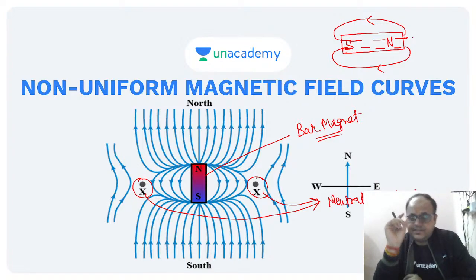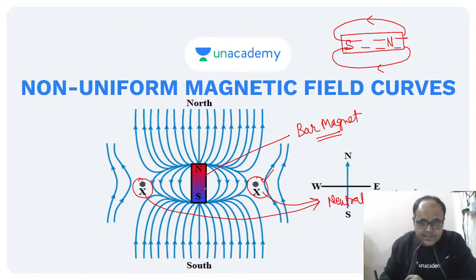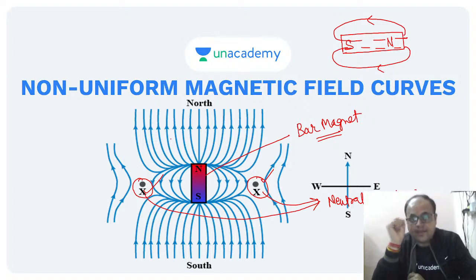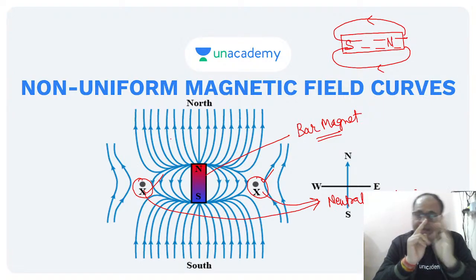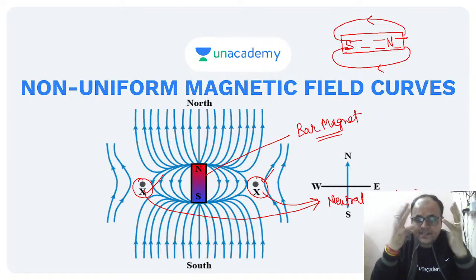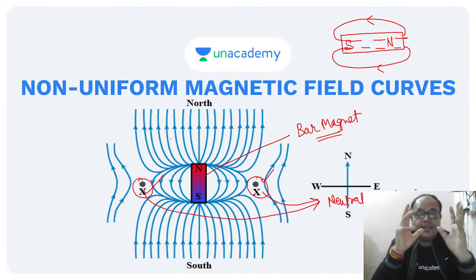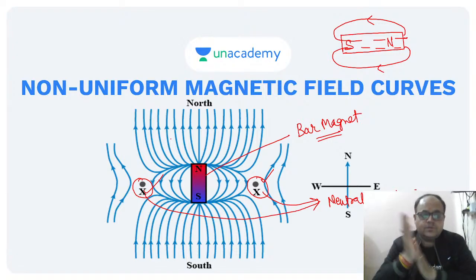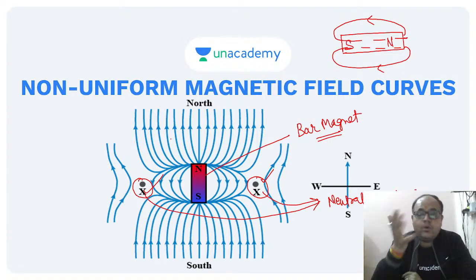So see, there is a bar magnet, it is placed somewhere, but just see that I'm saying that these are the neutral points. Now, for these neutral points to exist, the net magnetic field has to be 0. But for the net magnetic field, we need one more magnetic field, right? That is only when we can say that we had two magnetic fields. One of the magnetic fields was because of this bar magnet. And where does this second magnetic field come from? I mean, if we are talking about the neutral points, what is the reference for it? How actually can we get neutral points?